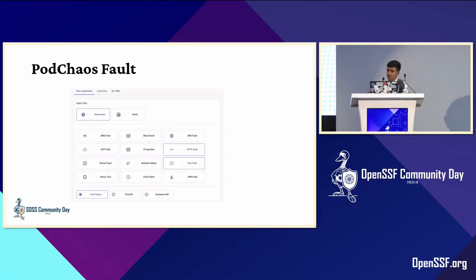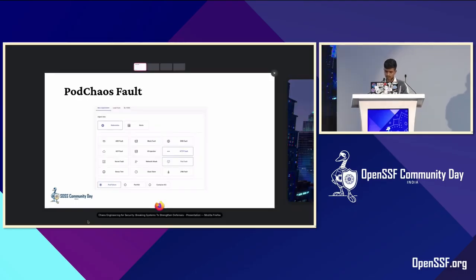QoS completely runs on Kubernetes itself or the physical host. In Kubernetes, it provides a lot of faults, as you can see: the AWS fault, DNS fault, GCP fault, IO injection, HTTP pod fault. In the pod fault, it provides three things: pod failure, pod kill, and container kill. If I can show that to you, let me check.